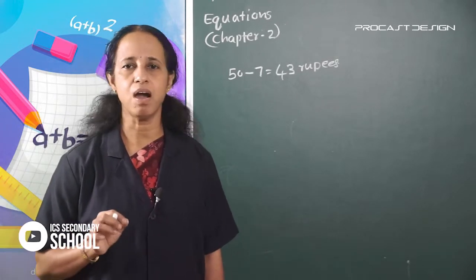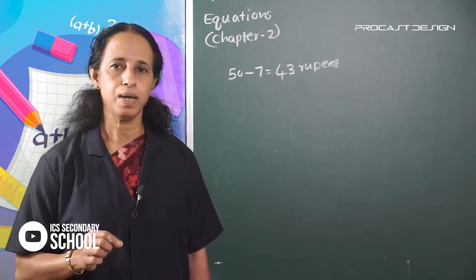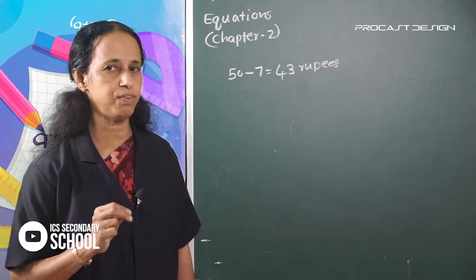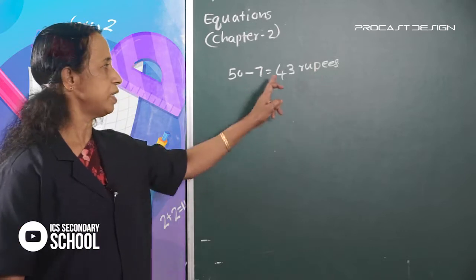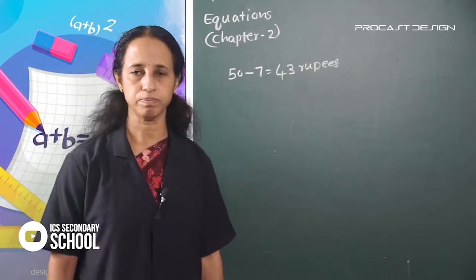How much does she have in her box? She wants 7 rupees to make 50 rupees. 7 rupees less than 50. So 50 minus 7 is equal to 43 rupees. In the box, 43 rupees.